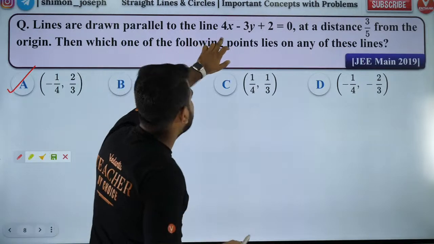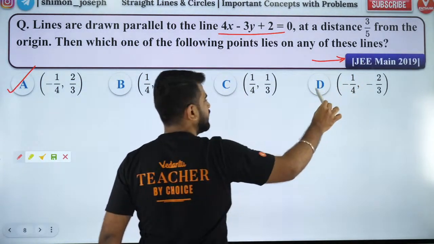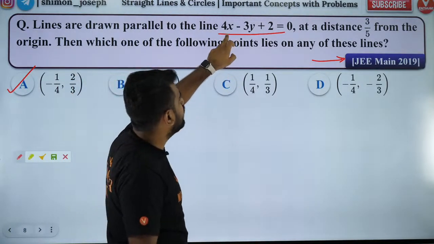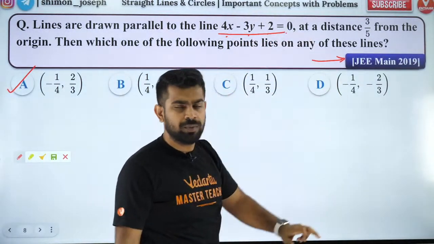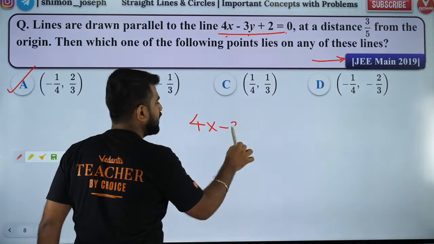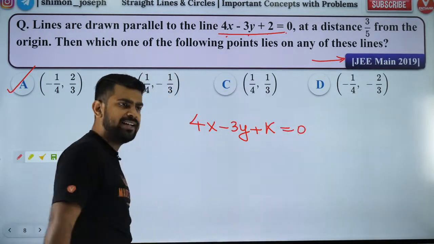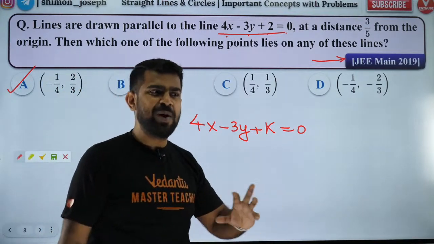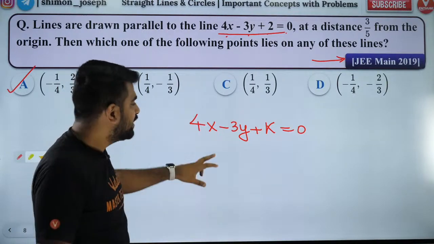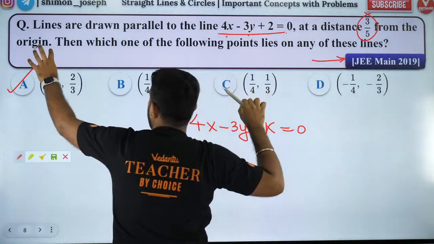Great. So now lines are drawn parallel to this. People, please listen, because this is a JEE Mains question and we are going to solve it with ease. You have a line 4x minus 3y plus 2 equal to 0. I am going to draw a line parallel to that. Any line parallel to that will be 4x minus 3y plus k equal to 0. Is that right, everybody? Now this line is at a distance of 3 by 5 from the origin.